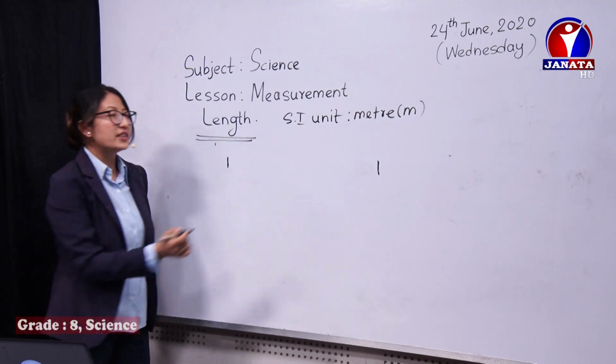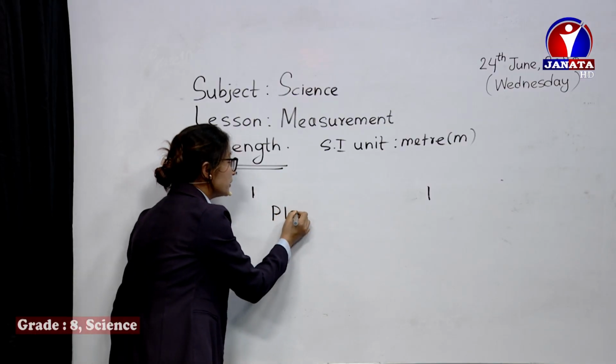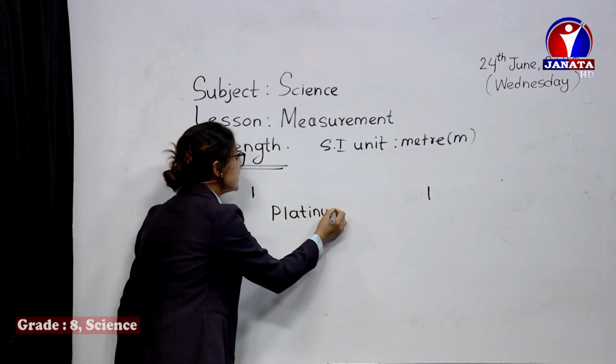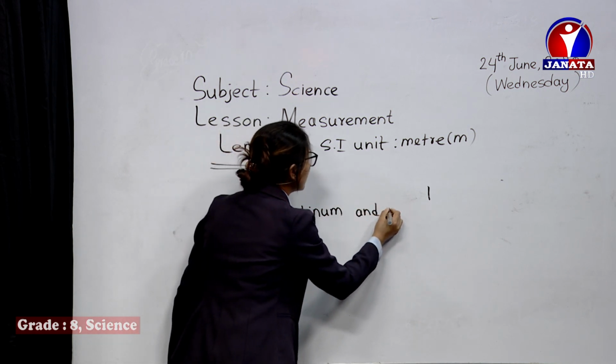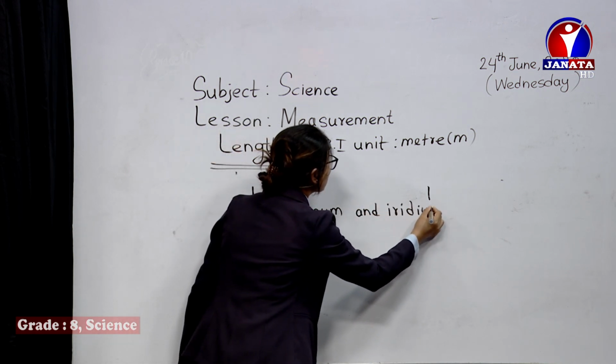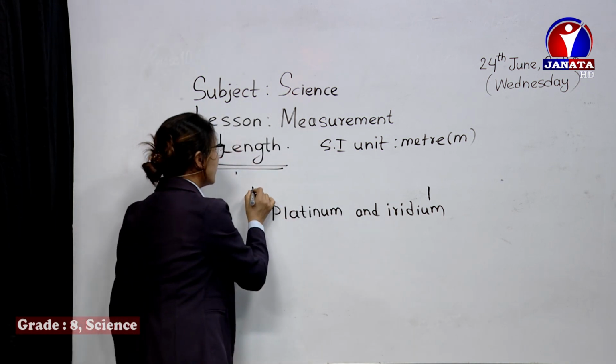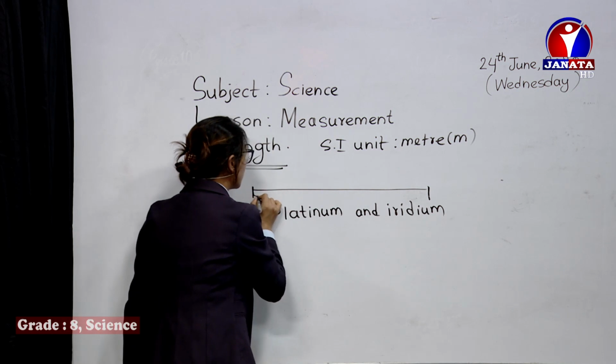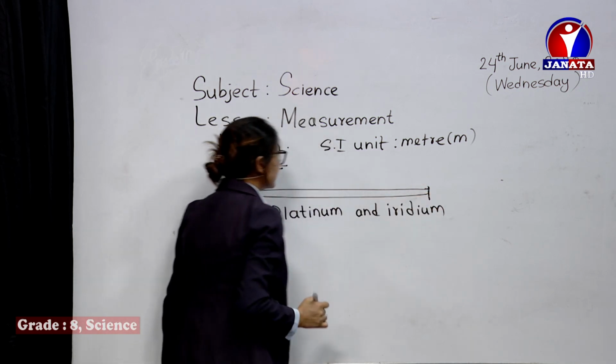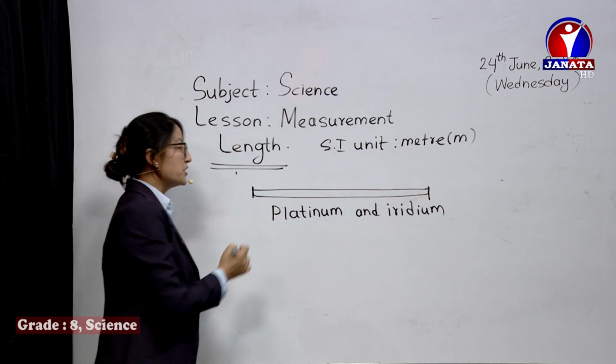A bar that is made up of two elements named platinum and iridium. These are two metals. Mixing those two metals, a bar is made, a platinum iridium bar.